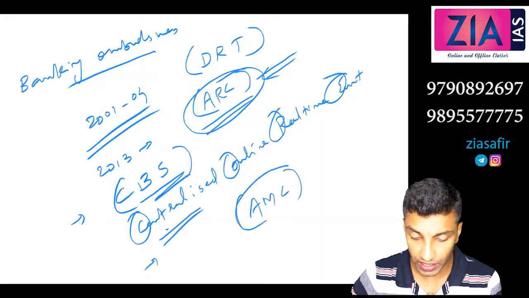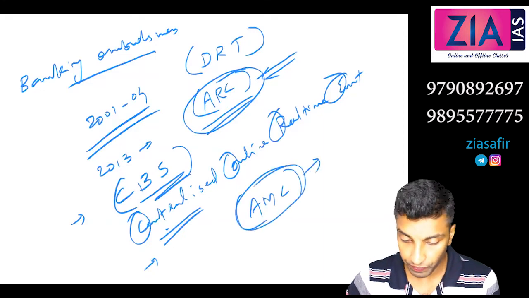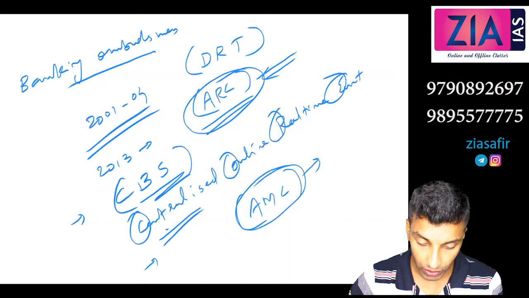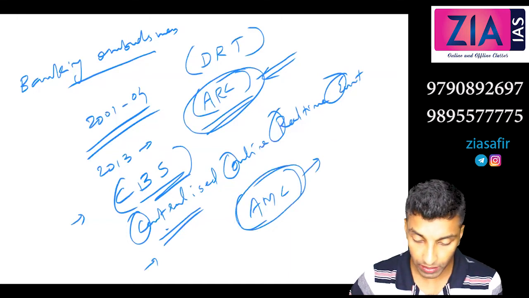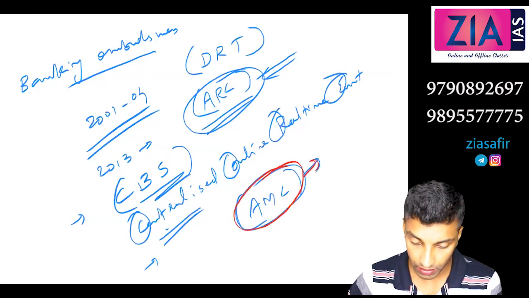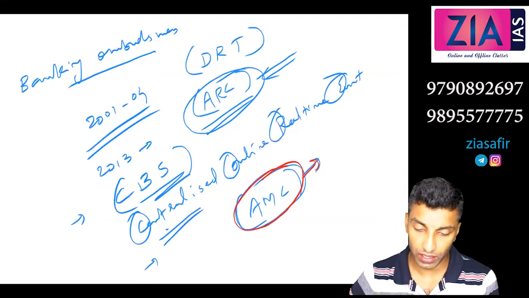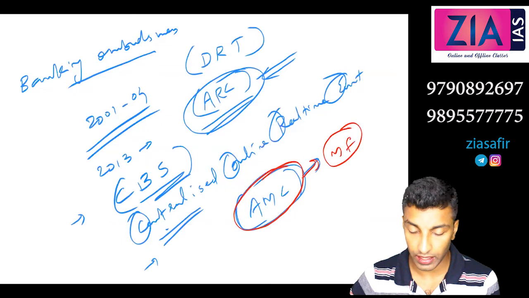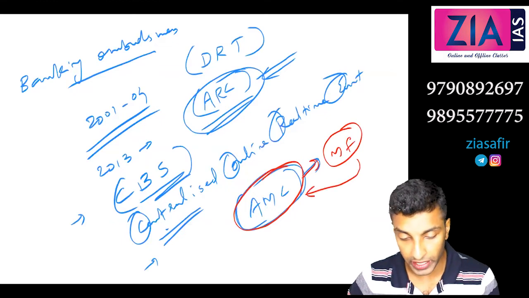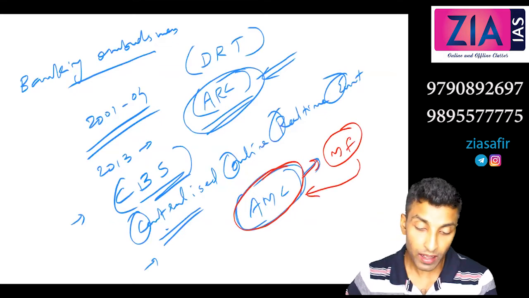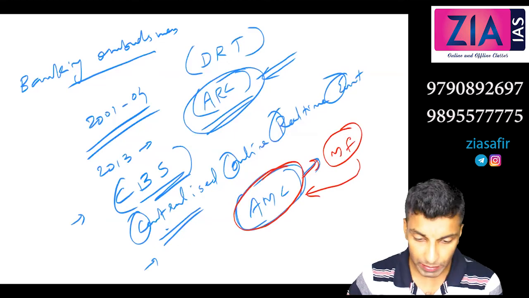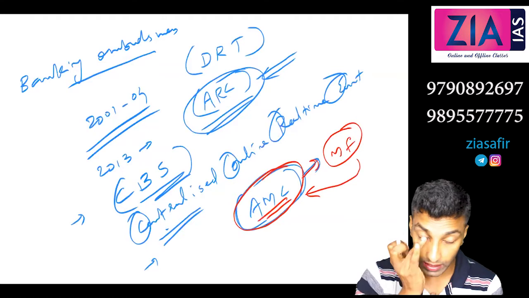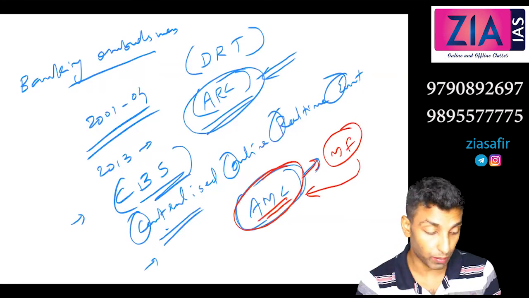Have you heard this name somewhere? Any idea? They manage the assets. When we talk about mutual funds, we will discuss this. There is an asset management company which takes care of the assets, meaning the shares, bonds, etc. They take the decision. We will discuss that when we discuss mutual funds in the financial institutions module.